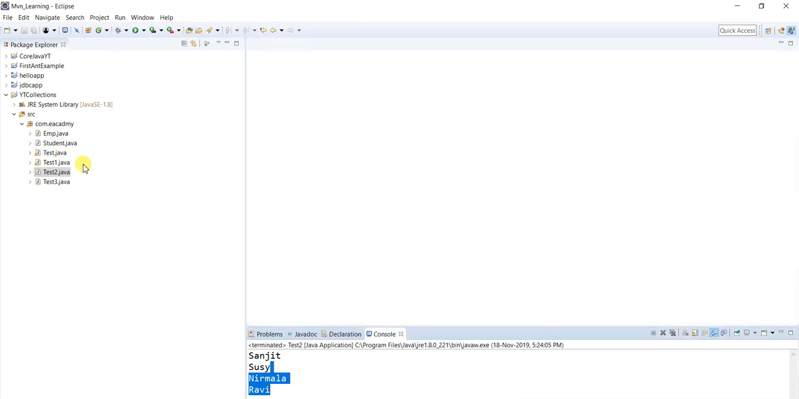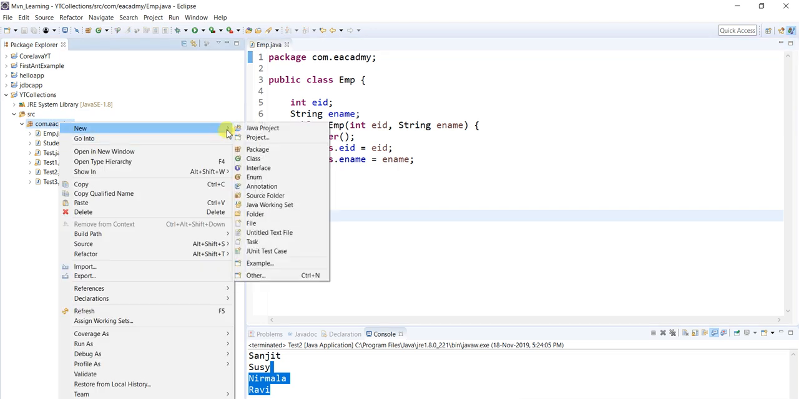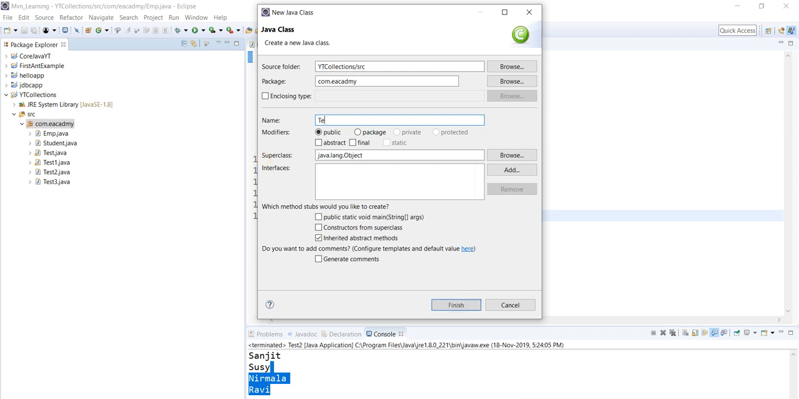So let me close this. Let me take an employee example. We already have an employee class, right? Now what I'm going to do is create one test class, and this time I will not add strings, rather I will add objects. So let me create it and name it Test4.